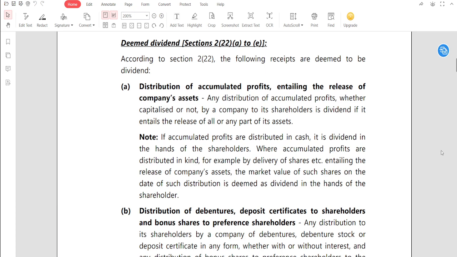But if it is distributed in kind, for example by delivery of shares etc., entailing the release of company's asset, the market value of such shares on the date of such distribution is deemed as dividend in the hands of the shareholder.